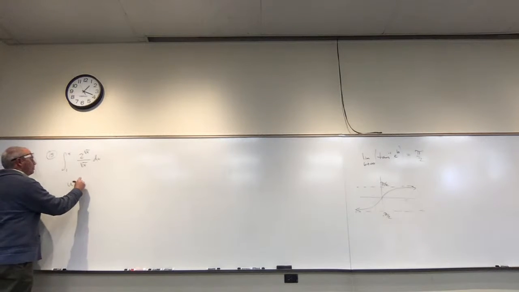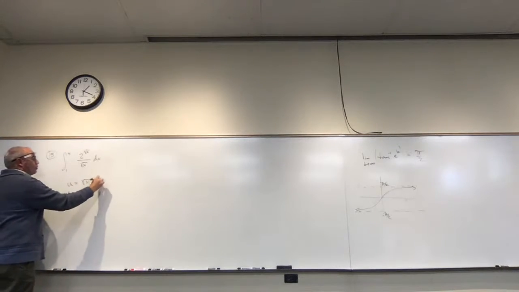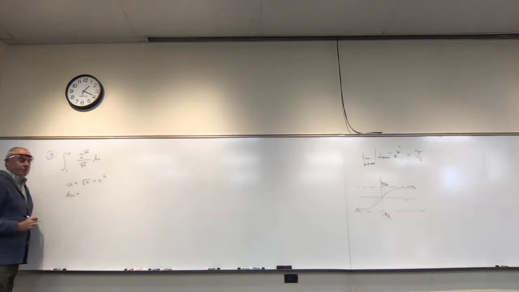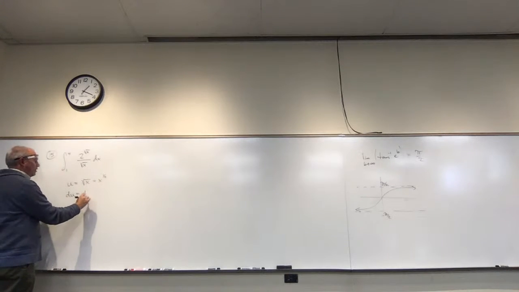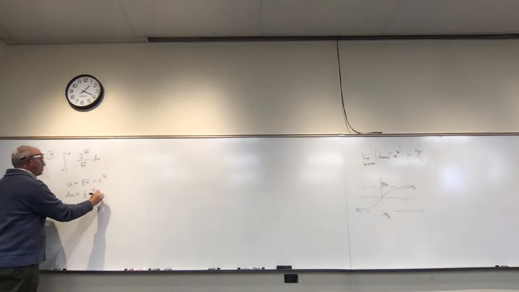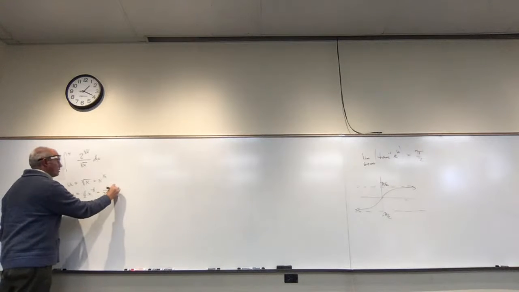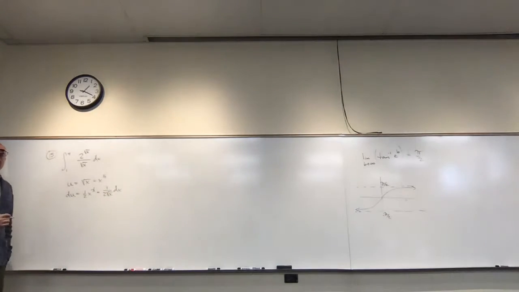So if I let u be the square root of x, then du is going to be, this is x to the 1/2, correct? So this would be 1/2 x to the negative 1/2, which could also be written as 1 over 2 square root of x dx.